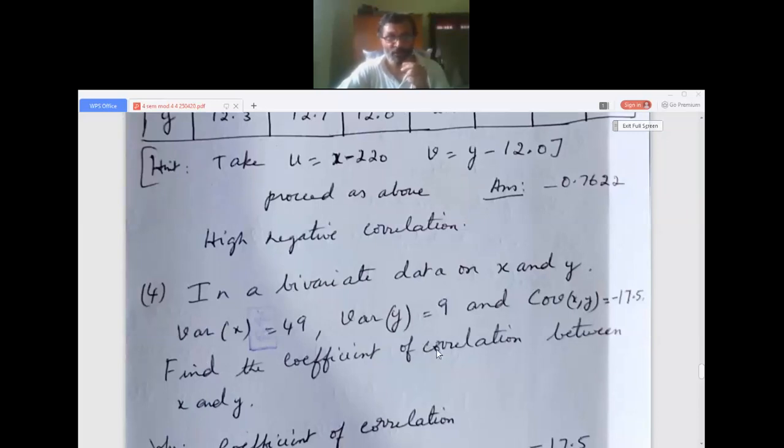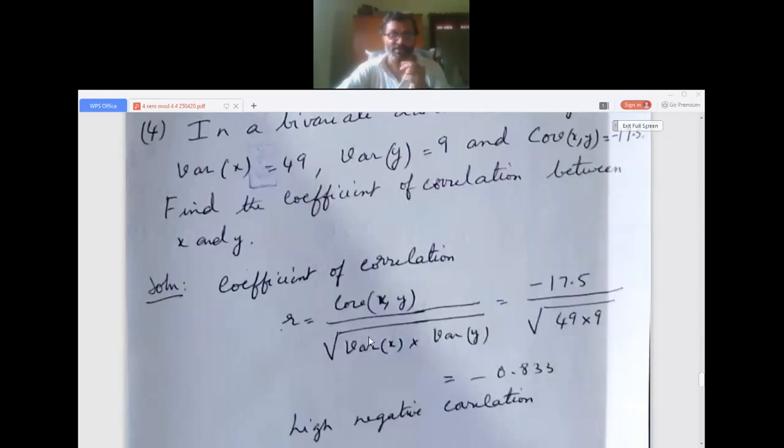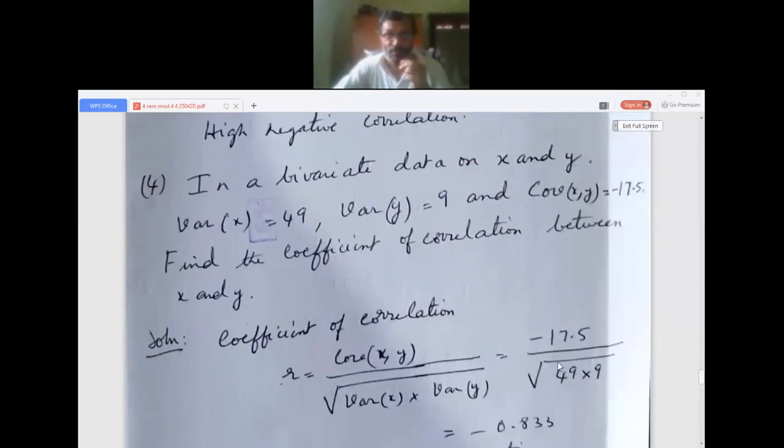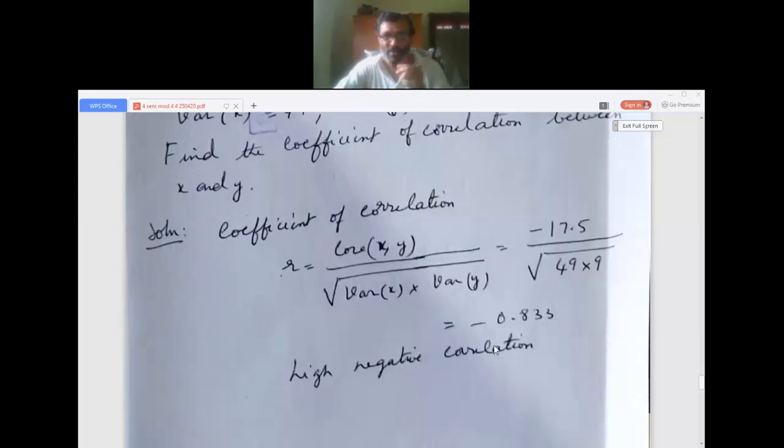The formula for finding r, connecting variance of x, variance of y and covariance of xy, is this: r is equal to covariance of xy divided by square root of variance of x into variance of y. So this will be minus 17.5 divided by square root of 49 into 9. This is ordinary calculation. Use your calculator. I got minus 0.833. See what you're getting. I might be wrong. So you got a very high negative correlation.